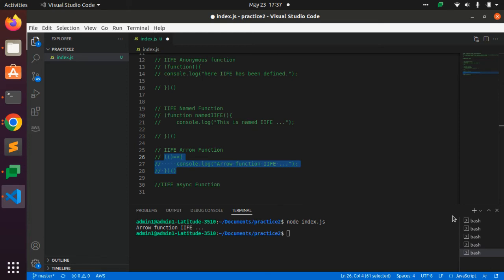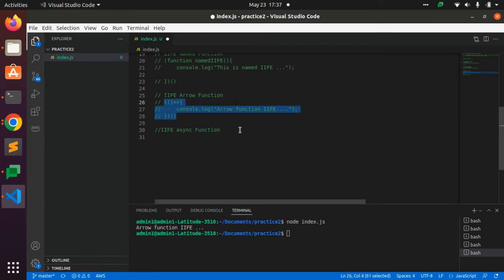Now, we have discussed all the things about IIFE in the normal way. If you are writing a function in an async manner, then we can also use IIFE. We can write the asynchronous function in the IIFE pattern. So for that, we just use the keyword async.